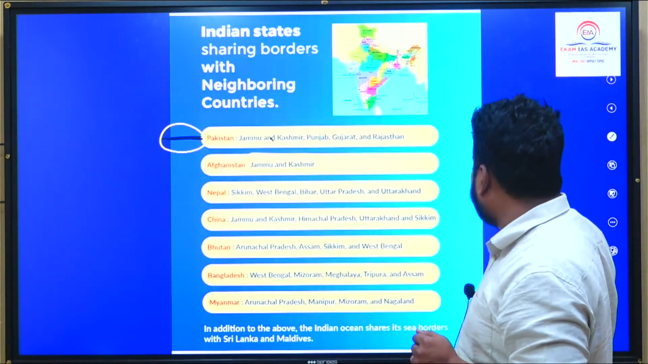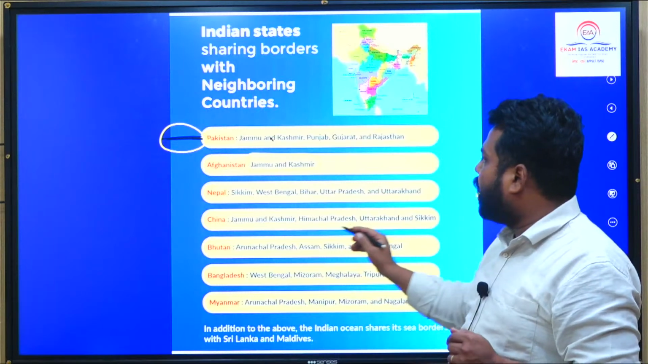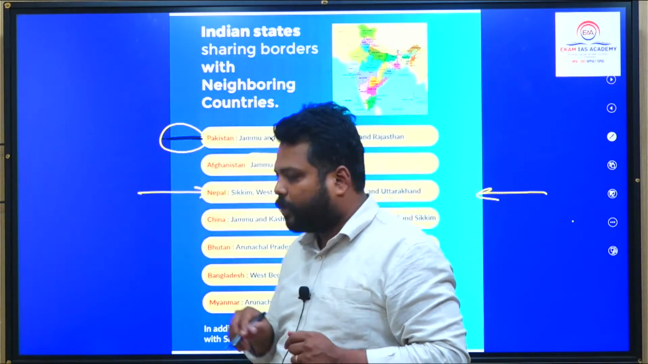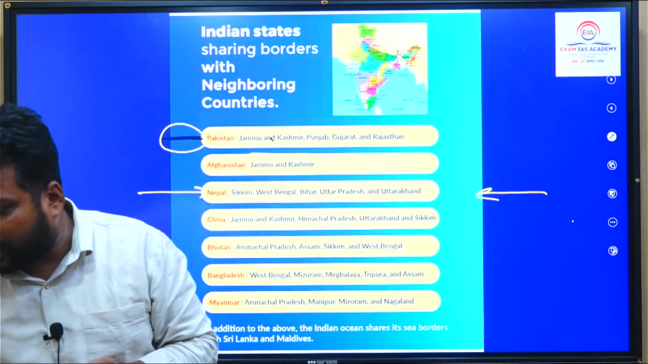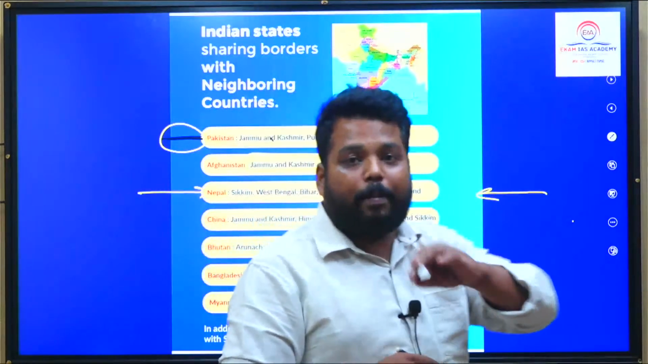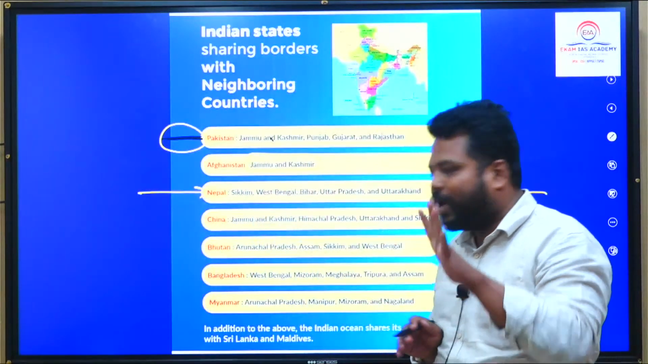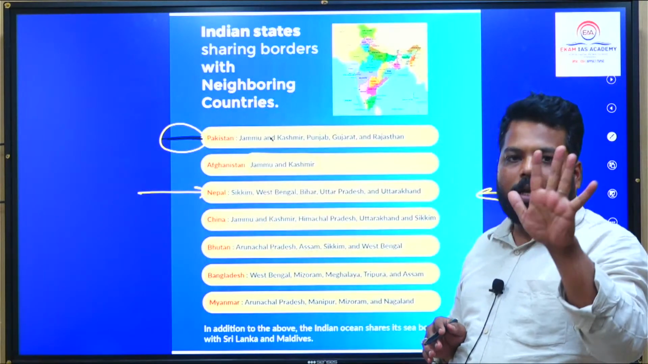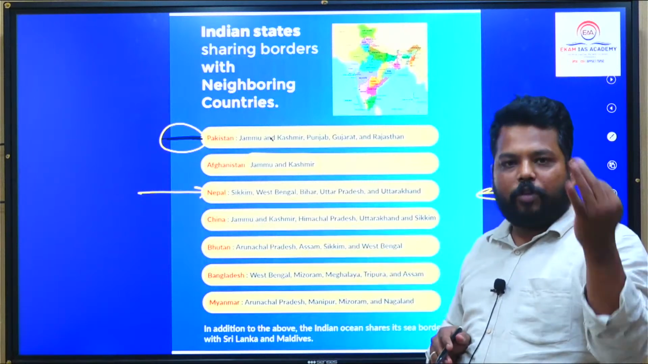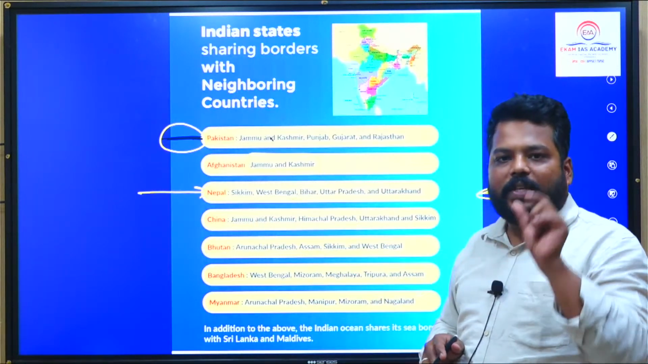The most confusing aspect is in regard to Nepal. What are the states which are bordering Nepal as a country? You have 5 important states which border Nepal. One is Sikkim, which is adjacent to it. Second is West Bengal.